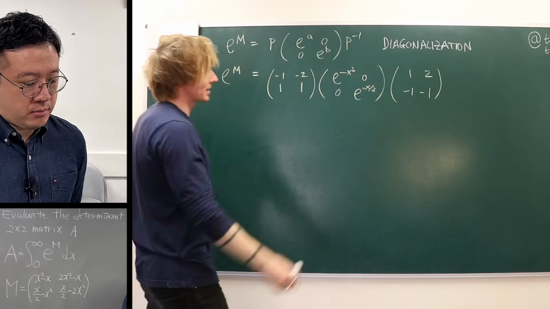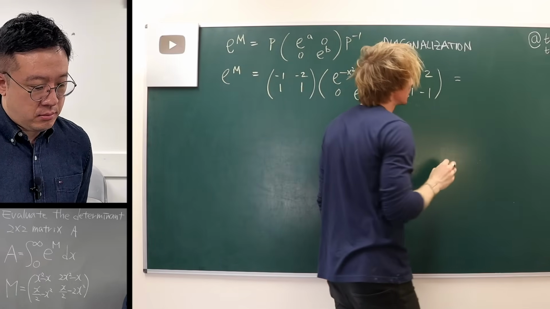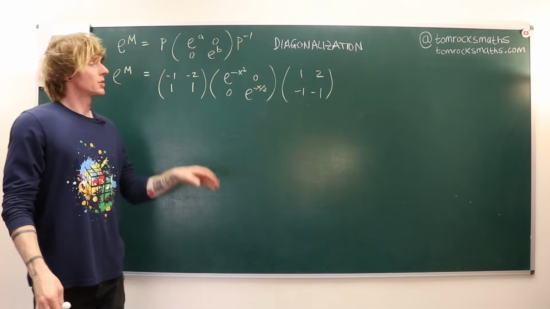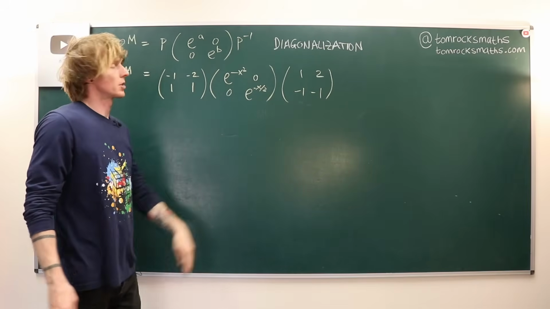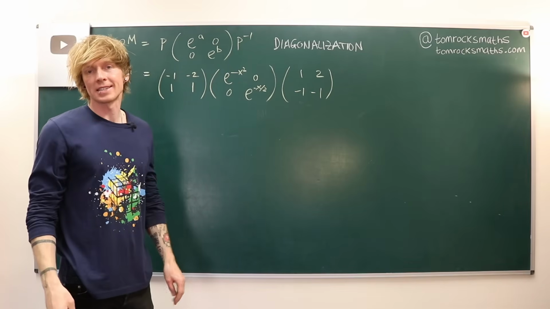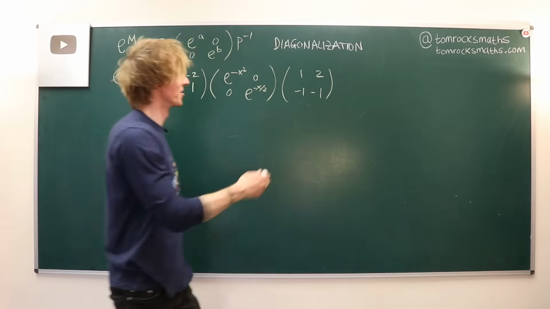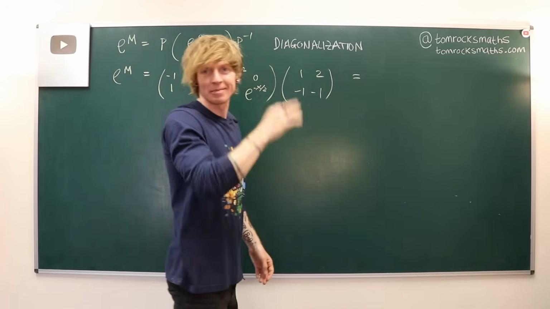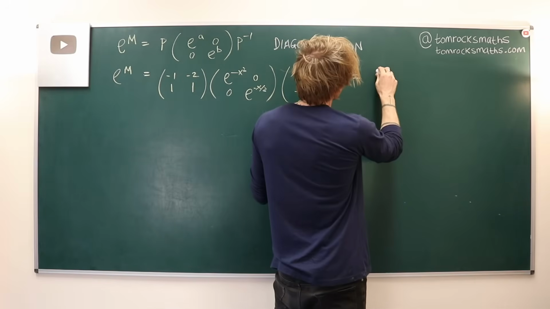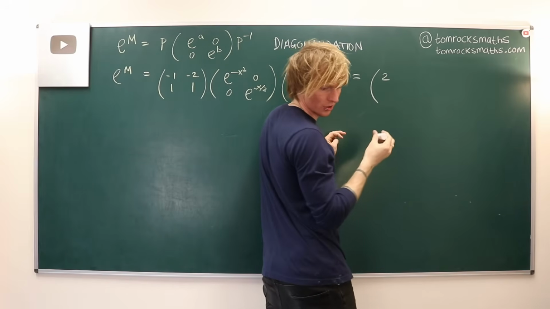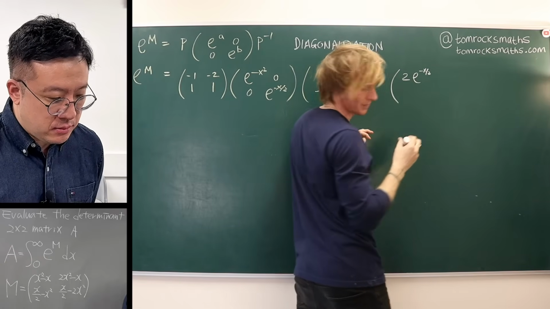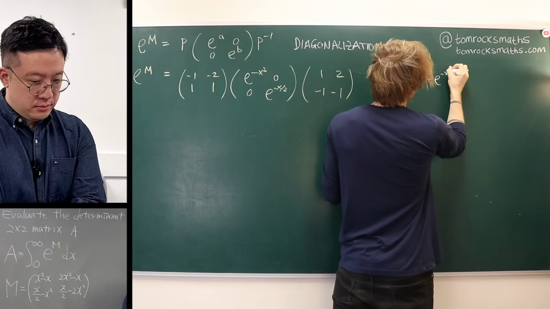So I now need to just expand this out, and hopefully we'll be left with a final matrix, he says. So of course, we just have 3 2 by 2 matrices, so we would just multiply this out to get our final 2 by 2 matrix. I'm feeling lazy. This is already a very long solution, so I just cheated and put this into a nice computational engine that gave me this. So I believe this is going to come out now as 2 e to the minus x over 2 minus e to the minus x squared.